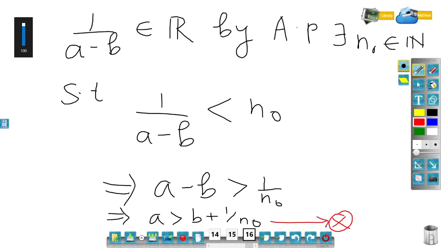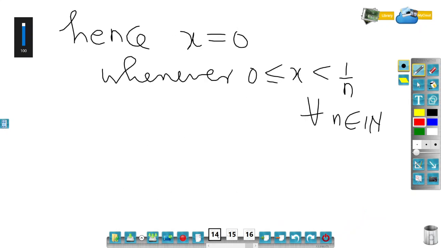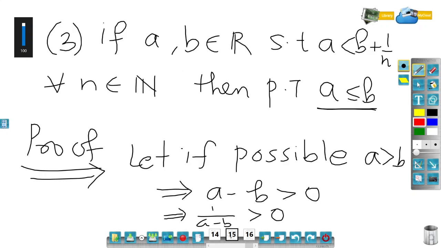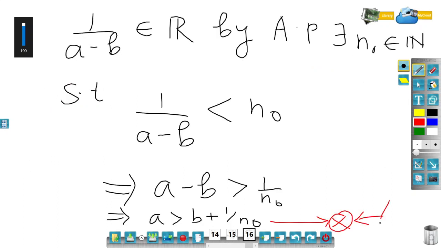Why did we get a contradiction? Because it is mentioned in the given fact that for any natural number, a is less than b plus 1 by n for all n belongs to natural number.